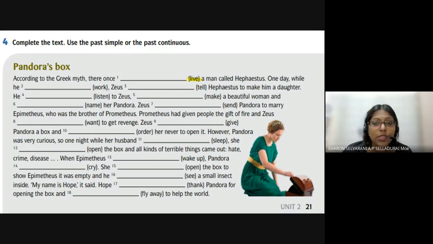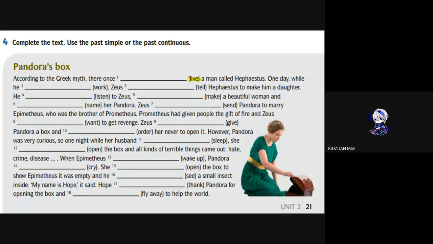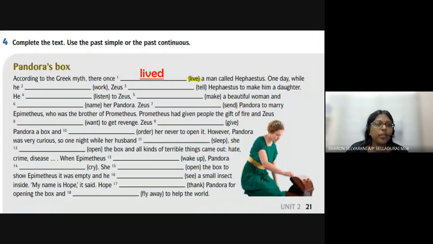Yes, teacher. Okay, so what is the past tense of live? Nobody knows what is the past tense of live? Lived. All right, very good. According to the Greek myth, there once lived a man called Hephaestus.